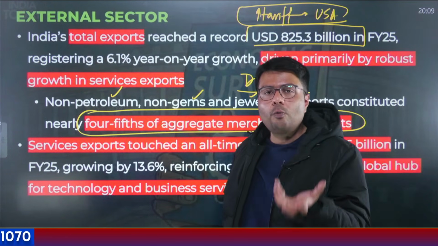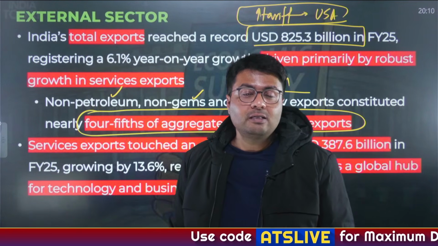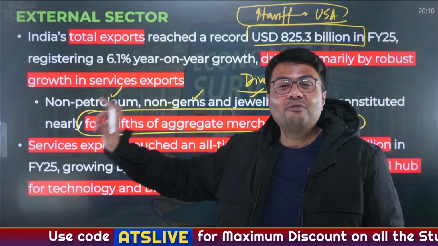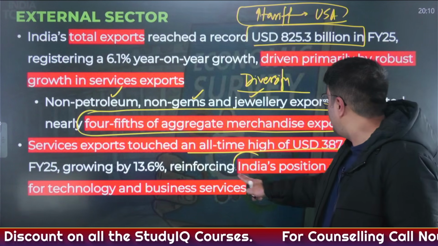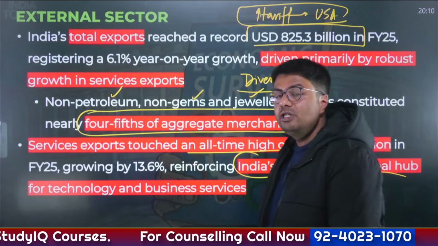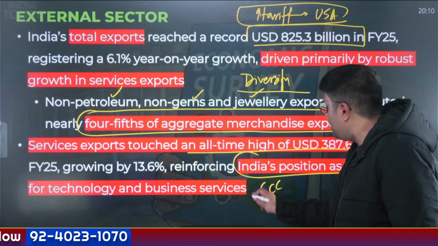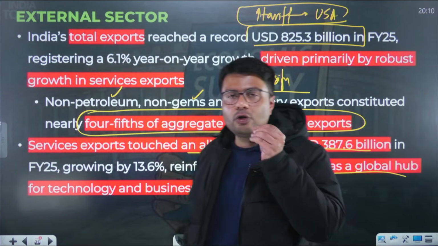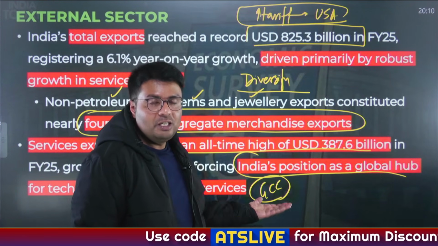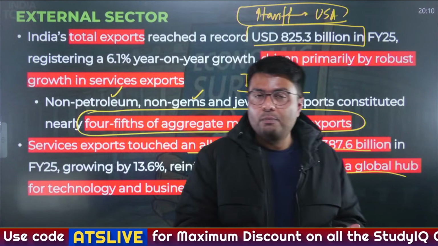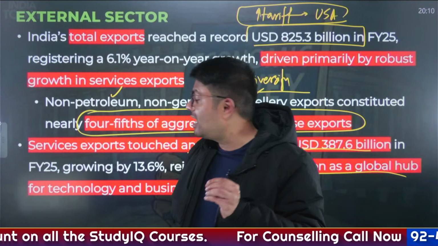Similarly, services is what India is known for. In India's economy, more than 50% is contributed by the service sector, and we are one of the largest services exporters in the world. India's service exports touched an all-time high, and this has positioned India as a global hub for technology and business services. As you can understand, recently there has been a trend where global capability centers of big American, big multinational conglomerates, their service exports are being done through India's GCCs, where Indian offices are being set up in urban areas, and these provide services export, so much so that highly skilled services export.